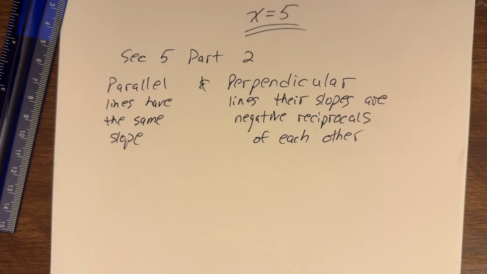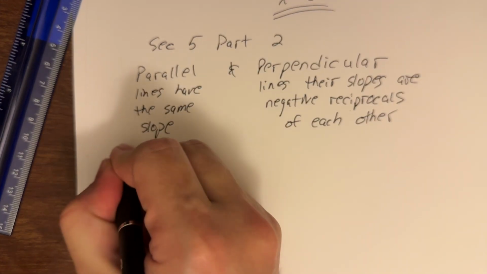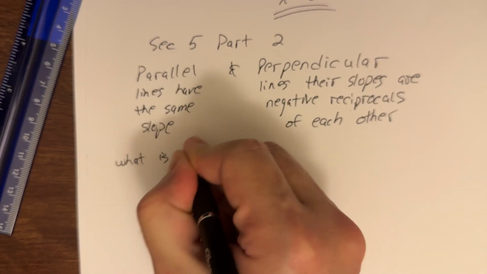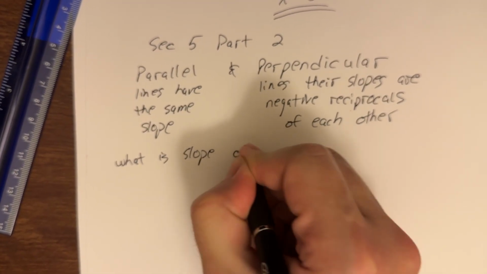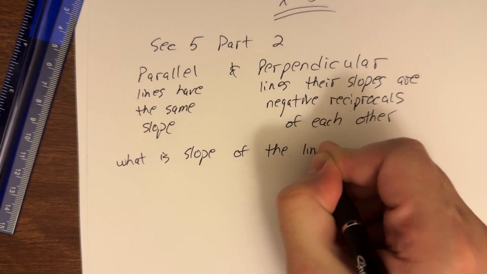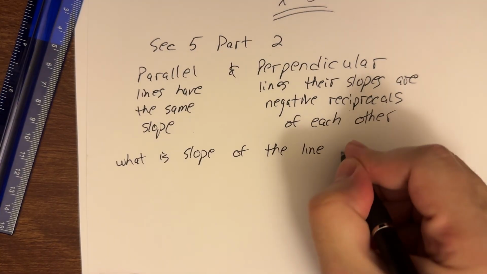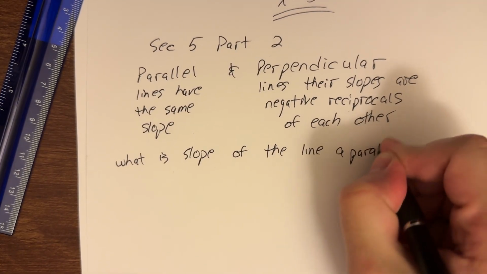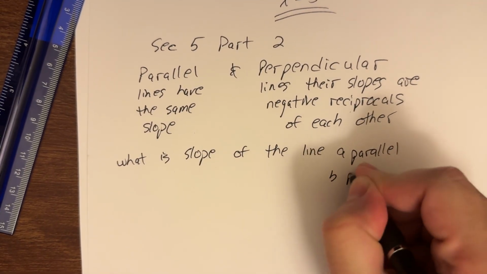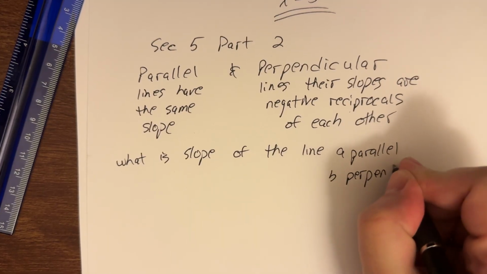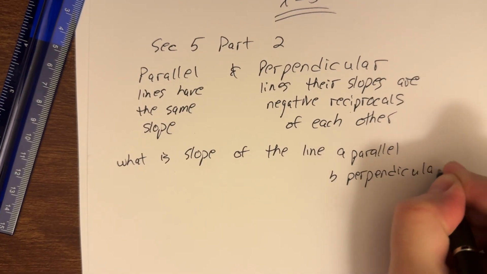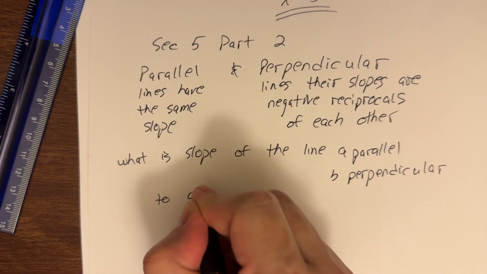So we're going to move right into a little exercise. What is the slope of the line? And we're going to do two parts here. Part A, we're going to say parallel, and part B, we'll say perpendicular to the given line.